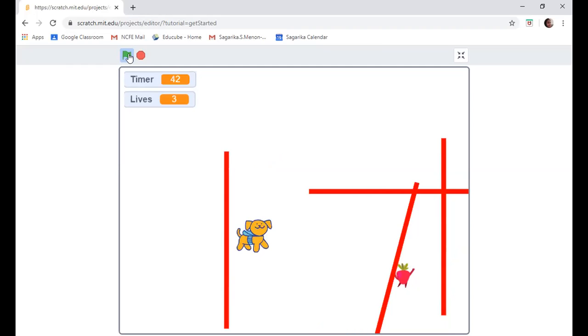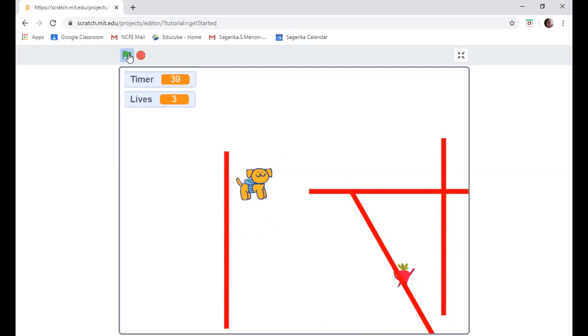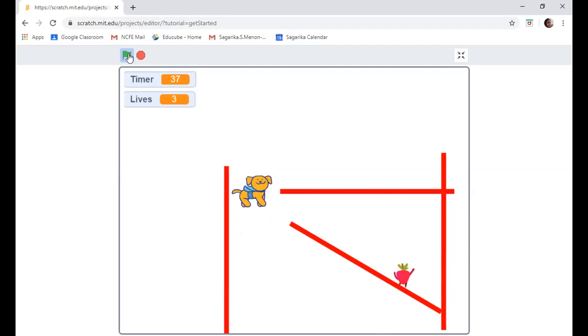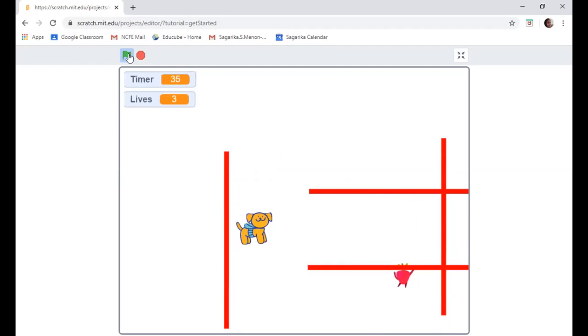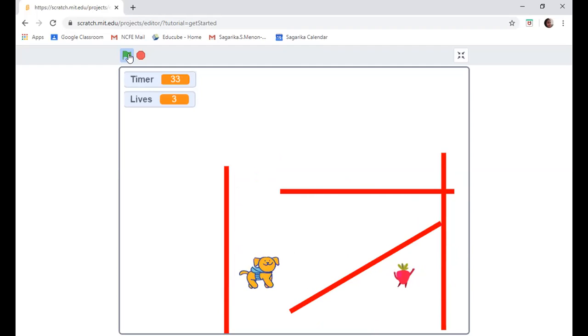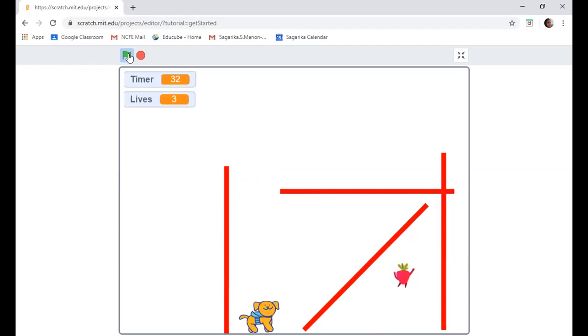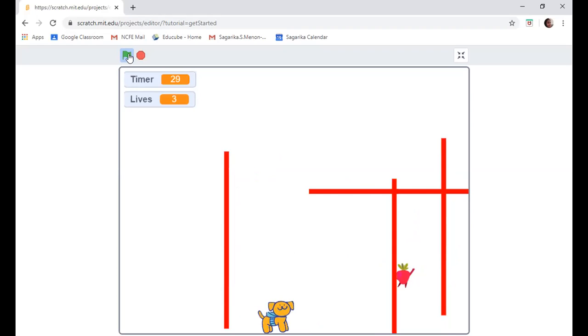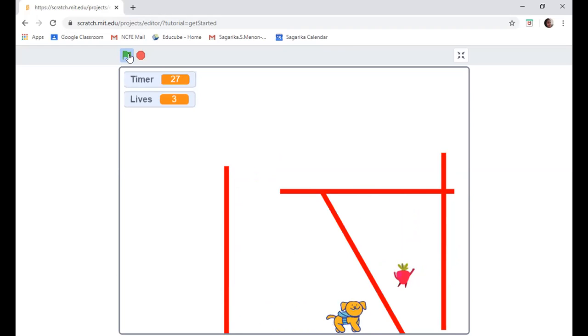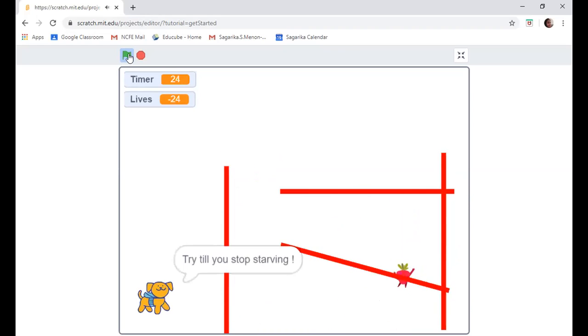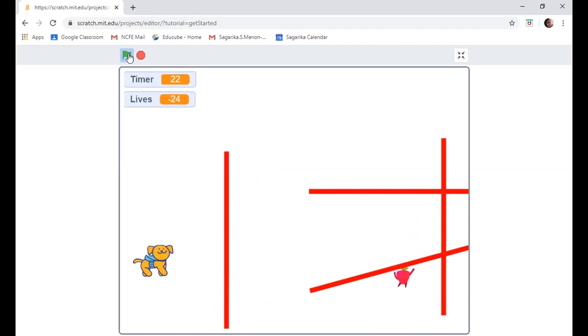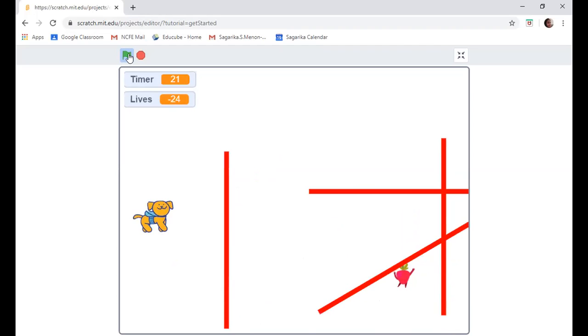Okay, wait, rotating is coming. Rotating is difficult. I'm scared. You have to think now. Huh? I didn't even touch. Yes. Okay, let's try it again.